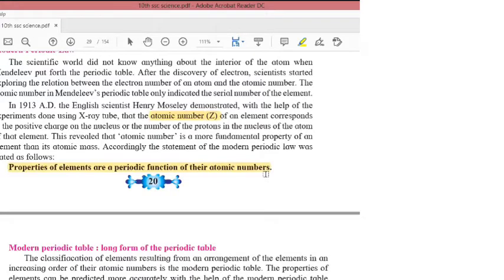This is the modern periodic law. They can ask you to write the statement, so please note down that properties of elements are a periodic function of their atomic numbers.